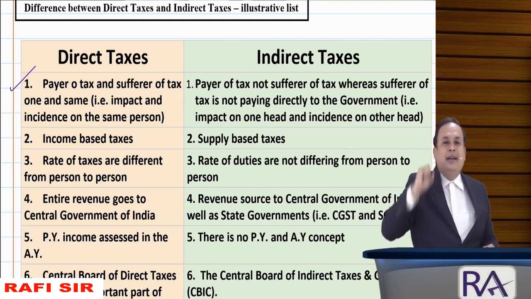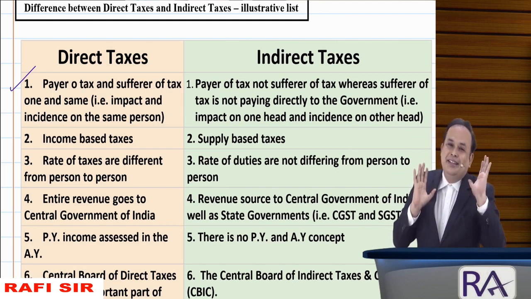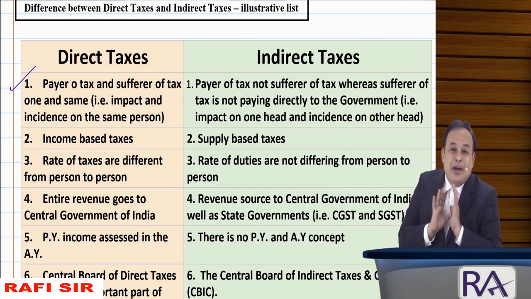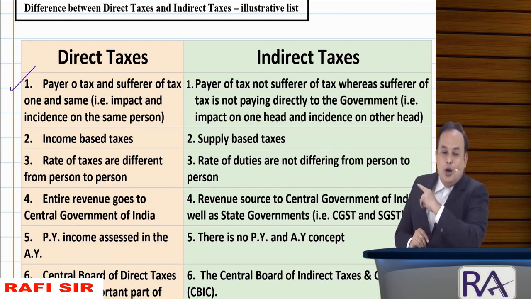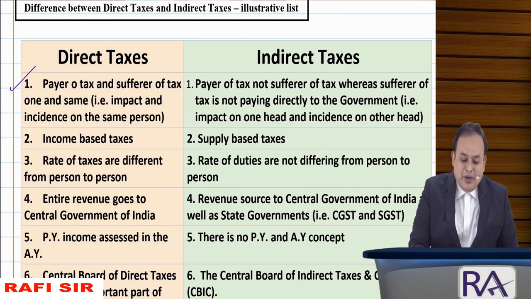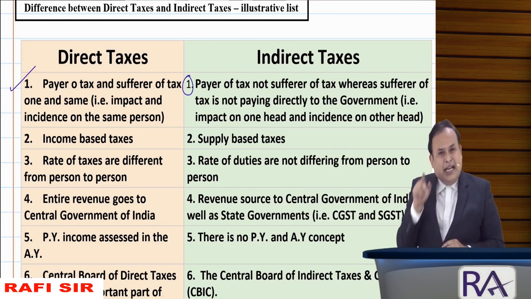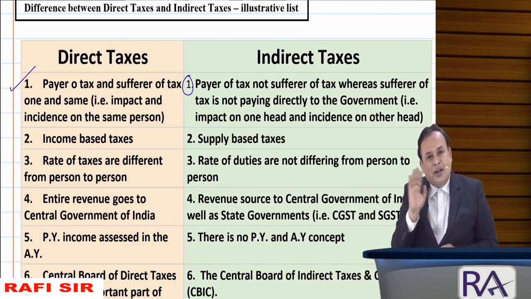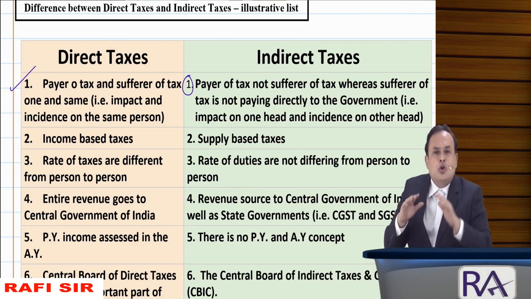Then what do you mean by indirect taxes? Entirely different. I am not going to match with your direct taxes. Look on the screen. Point number 1 under the head indirect taxes: the payer of the tax is not the sufferer of the tax, whereas the sufferer of the tax is not going to pay the tax.